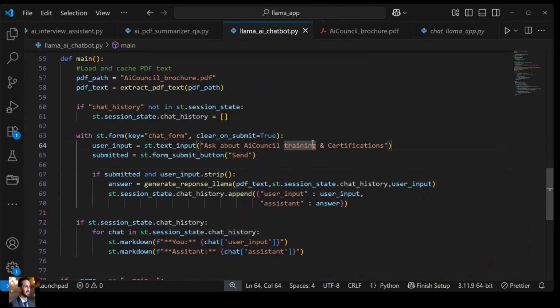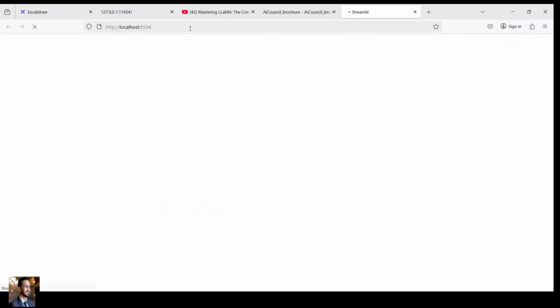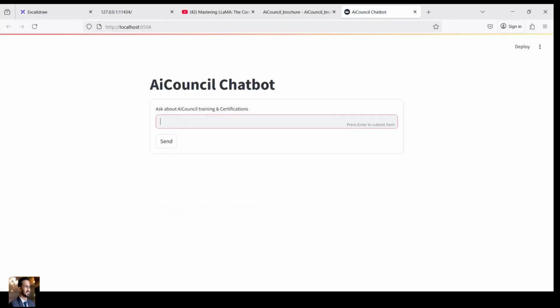So let's save it and check if there is any behavioral change. So we'll get back over here. We'll refresh it. We'll ask it, who are you? I'll send it. It will take some time to respond, so we'll wait for a few seconds for the response.